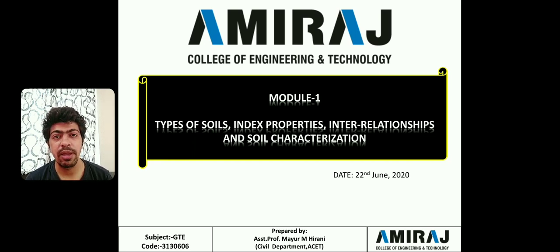So these are the things by which you can identify the type of soil, which type of soil has a higher value of plasticity, which type of soil has a lower value of plasticity, which type of soil we can use to replace the other type of soil, which type of foundation we can place on a particular type of soil. So these are the things which we need to know, and we need to study this in this particular subject. This is the basic reason why geotechnical engineering is introduced in your syllabus.